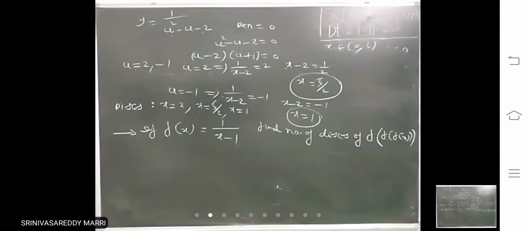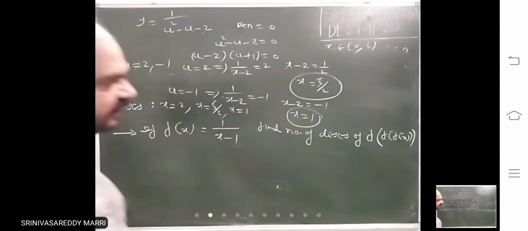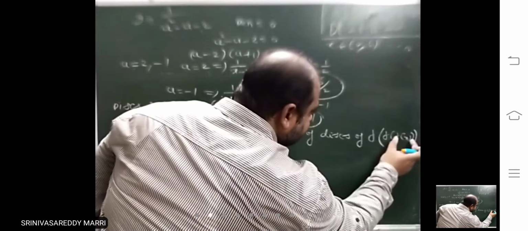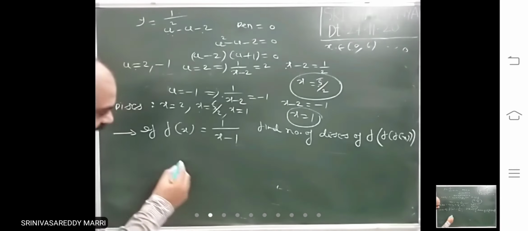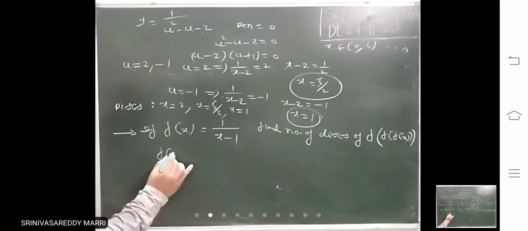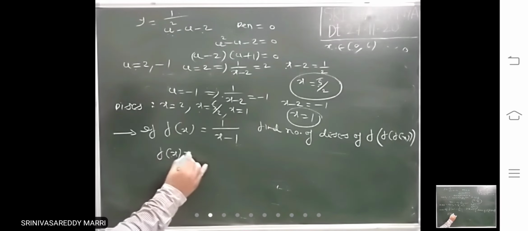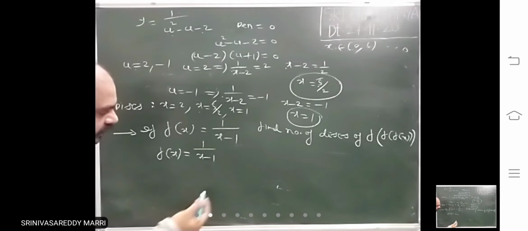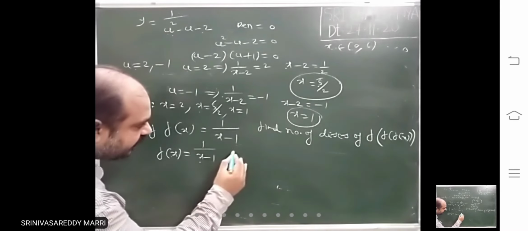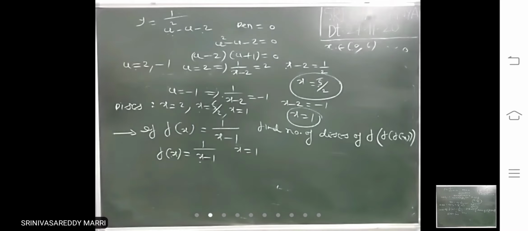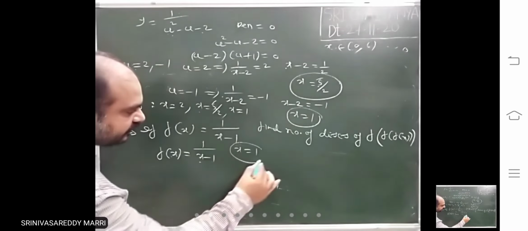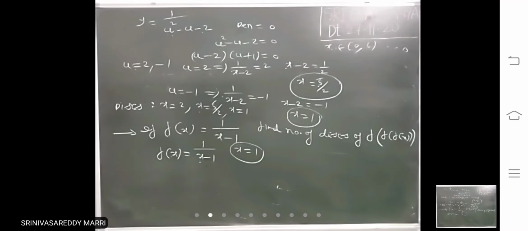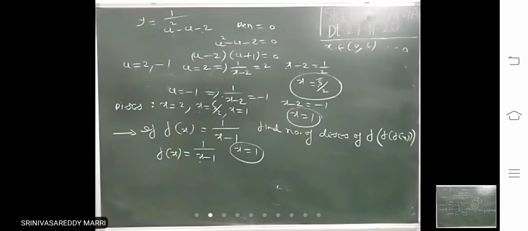Look at the first composite function. First, how to deal with this problem: take the last f of x, which is 1 by x minus 1. Where will it be discontinuous? Denominator equal to 0. This is one point of discontinuity. If this becomes infinity, the complete function will not be continuous.